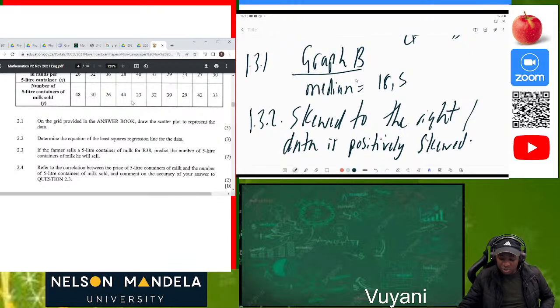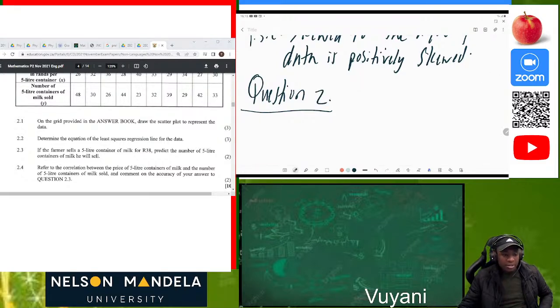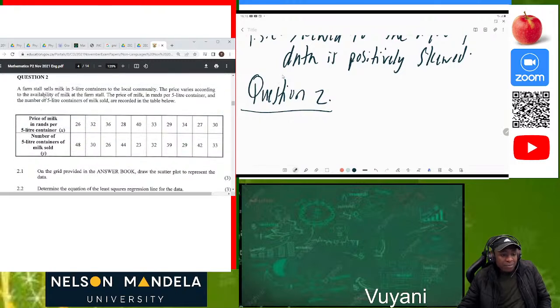Then our question 2, which is going to be done fast as well, which is the last question of the day, talking about the grade 12 stuff. On question 2, let me read. A farm stall sells milk in 5 liter containers to the local community. The price varies according to the availability of milk at the farm stall. The price of milk in rands per 5 liter container and the number of 5 liter containers of milk sold are recorded in the table.